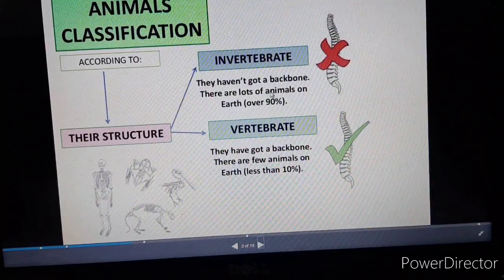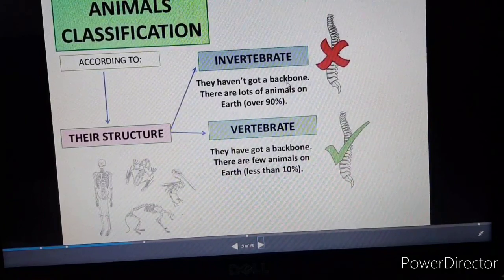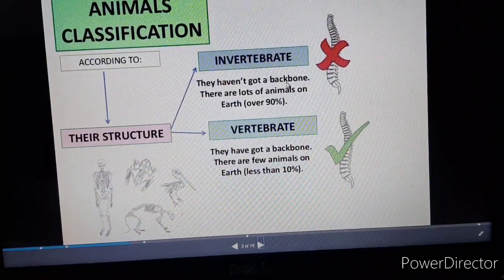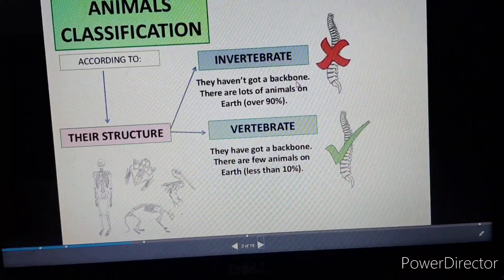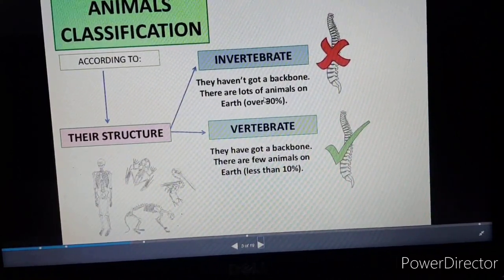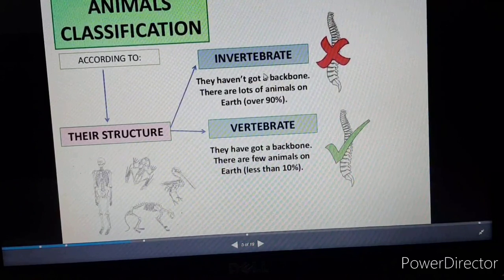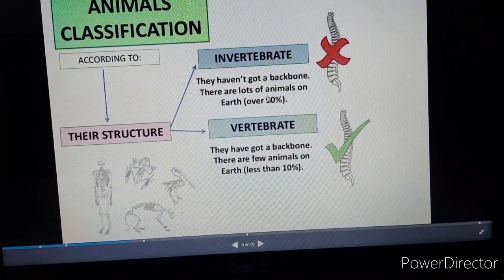Okay, so invertebrates are the animals that haven't got a backbone. Are you getting my point? They don't have a backbone. We all have a backbone, so we are considered in the vertebrates. Those animals that don't have a backbone are the invertebrates. There are lots of animals on earth in the category of invertebrates. Fine, they are almost 90% over there.